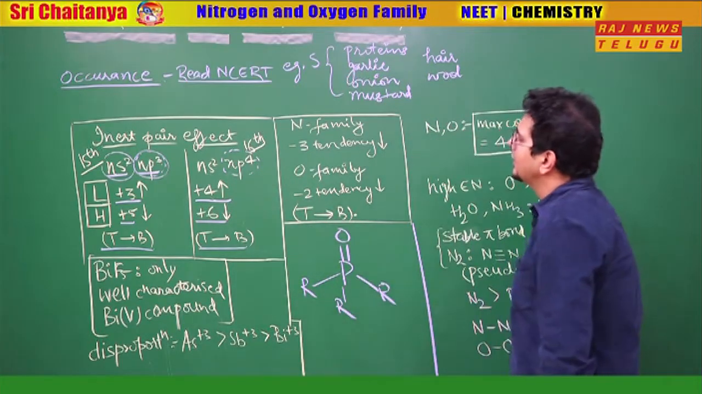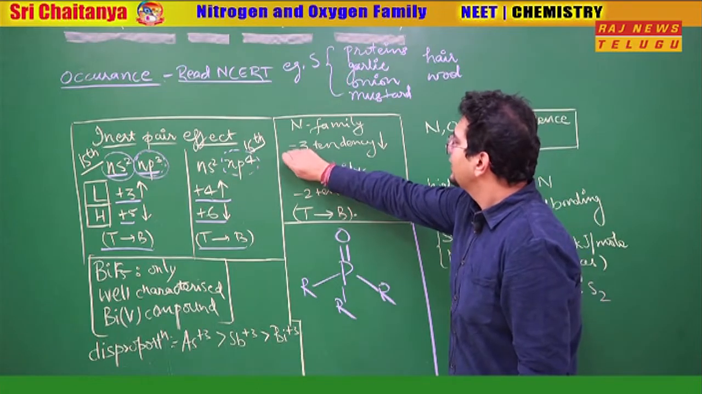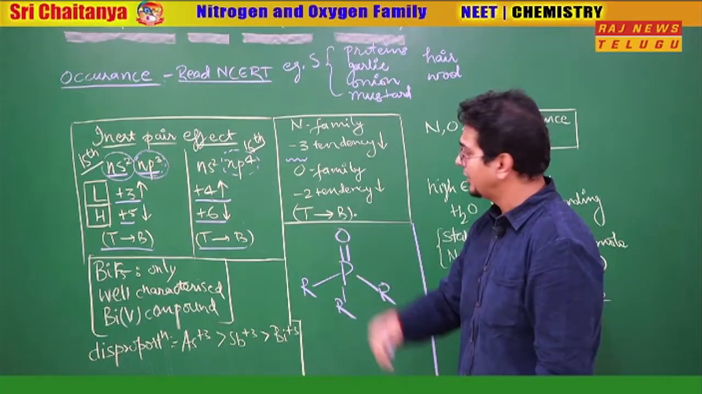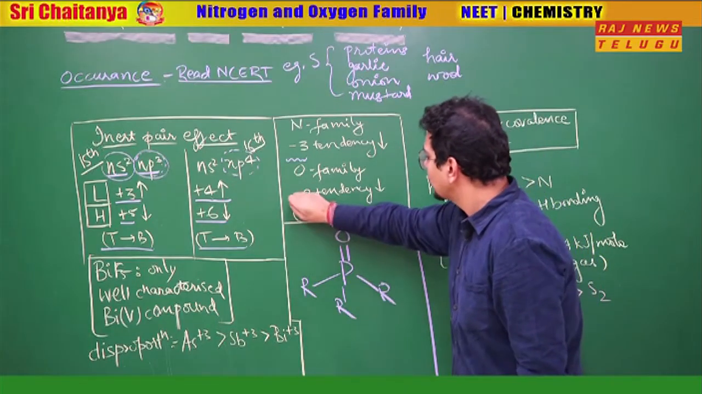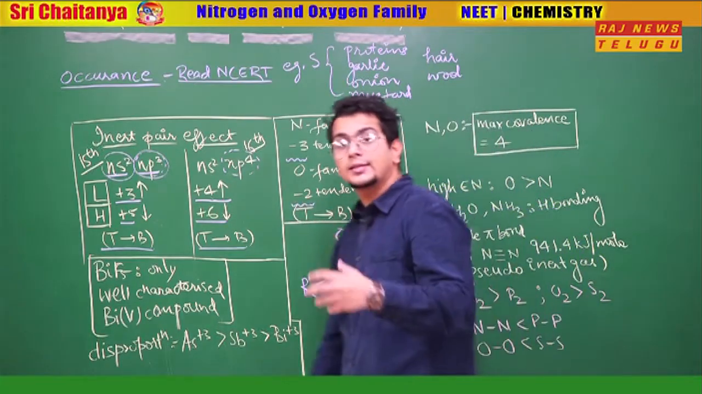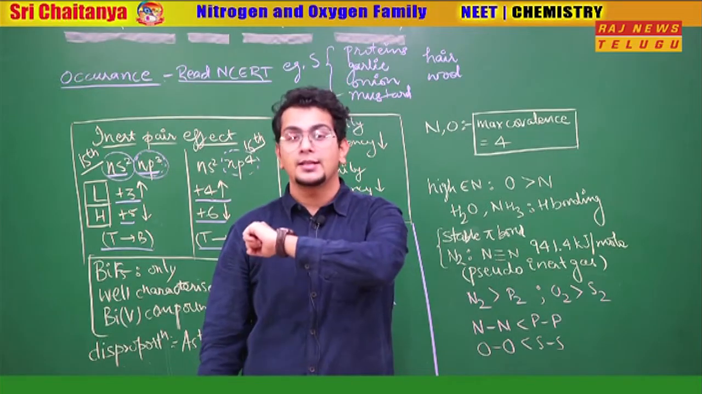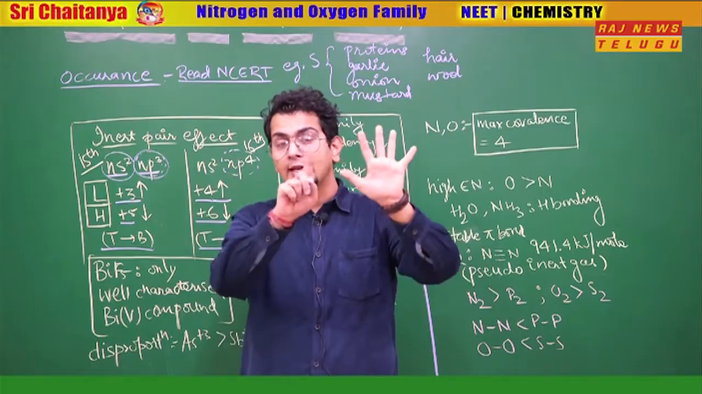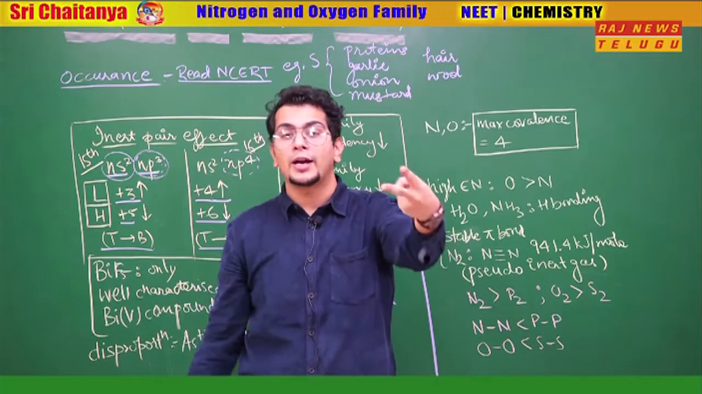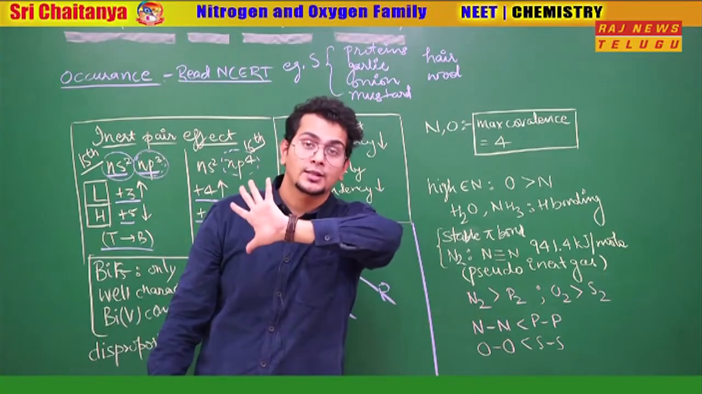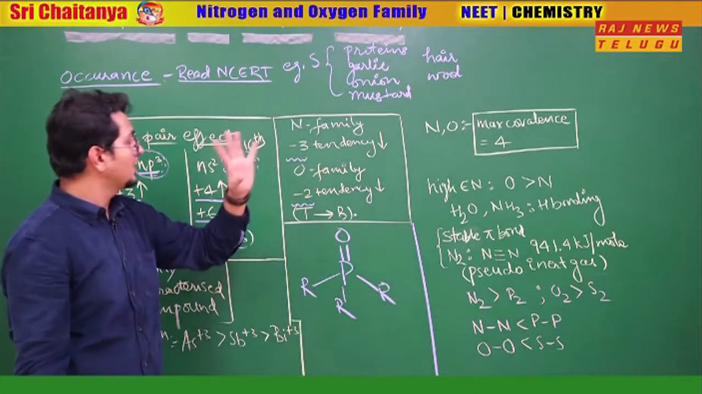One more important thing here: the nitrogen family can show the -3 oxidation state, -3 charge also. The oxygen family shows the -2 oxidation state. Why is it possible? Understand, very simple here. The oxygen family has 6 electrons in the last shell, 2 more required for bonding, so -2. The nitrogen family has 5 electrons in the last shell, 3 more required for bonding, so -3.